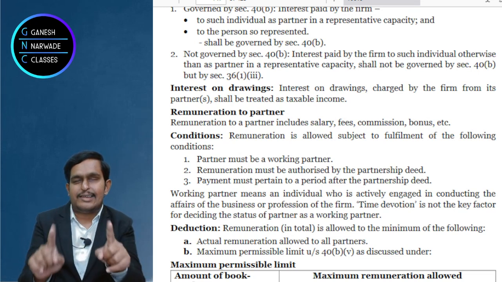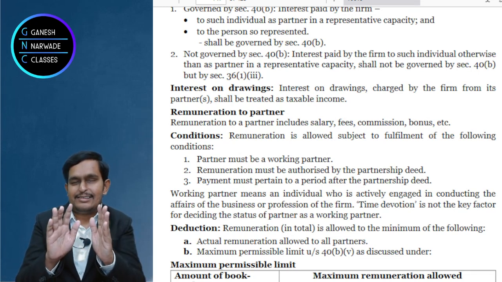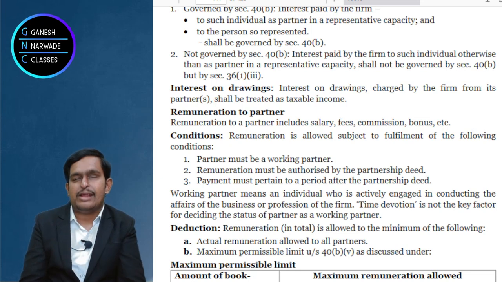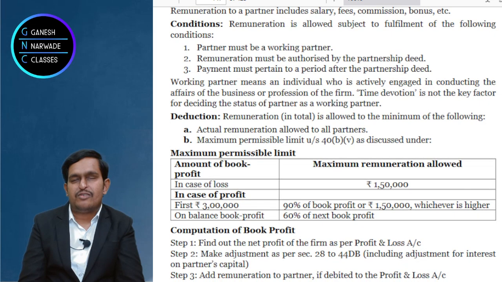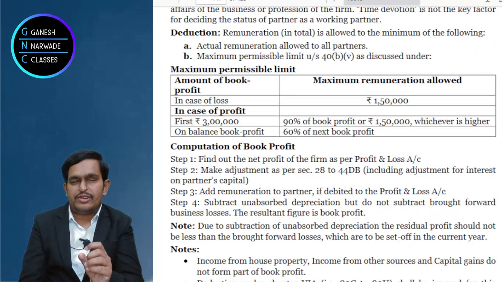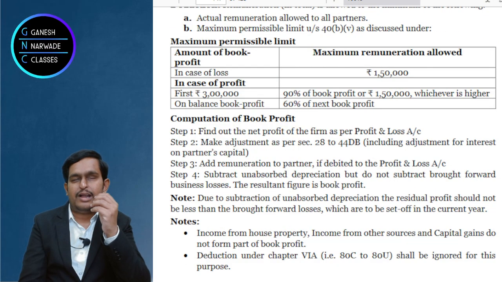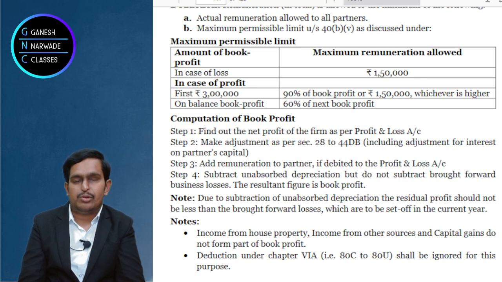You can see the table; in that table we discussed maximum remuneration. But to understand maximum remuneration, you should know something called book profit. So let me teach you book profit first. Once you understand book profit, then you will be able to understand how this maximum remuneration is computed.